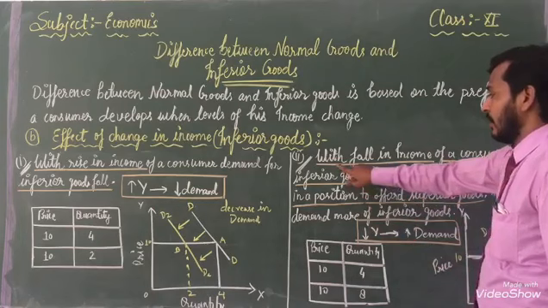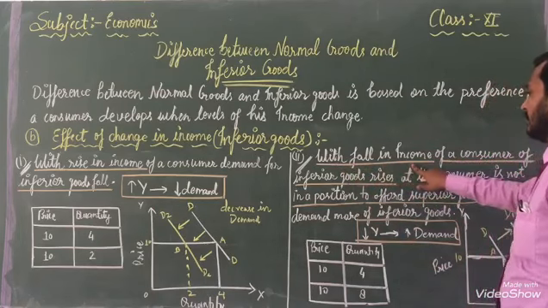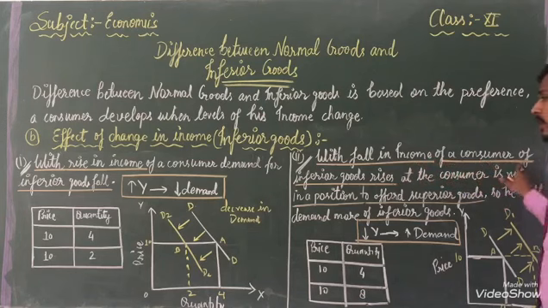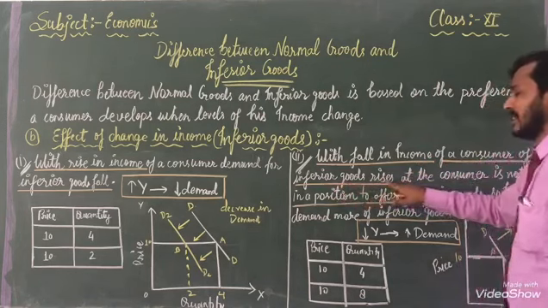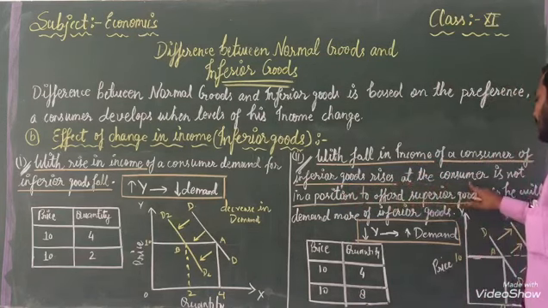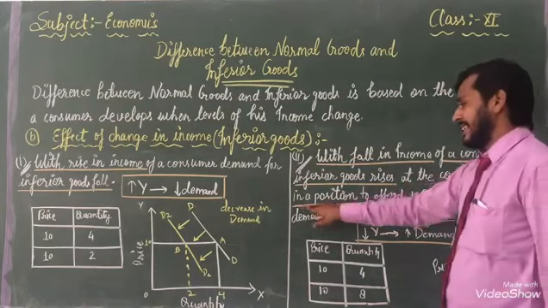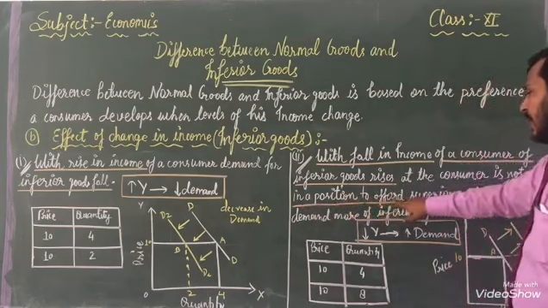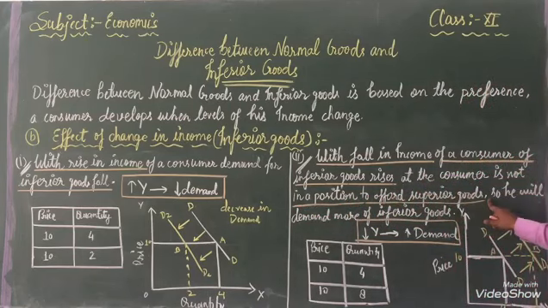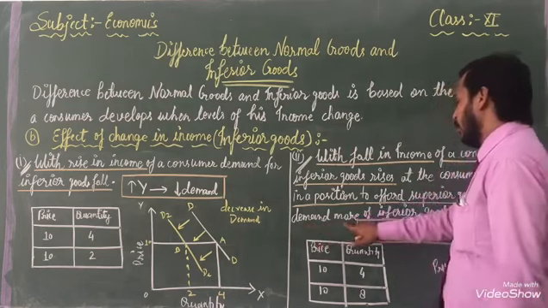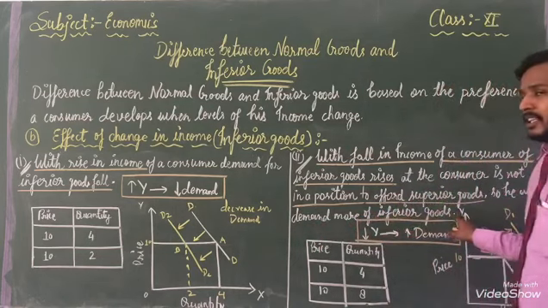Once again listen, with fall in income of consumers, demand of inferior goods rises and the consumer is not in a position to afford superior goods, so he will demand more of inferior goods.